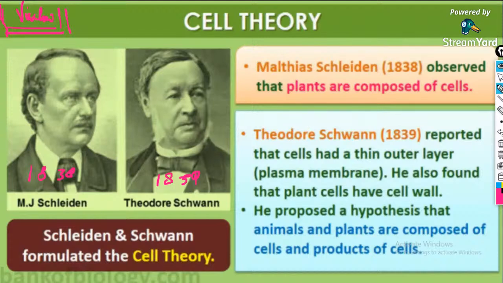Matthias Jacob Schleiden was a botanist, and Theodor Schwann was a zoologist.